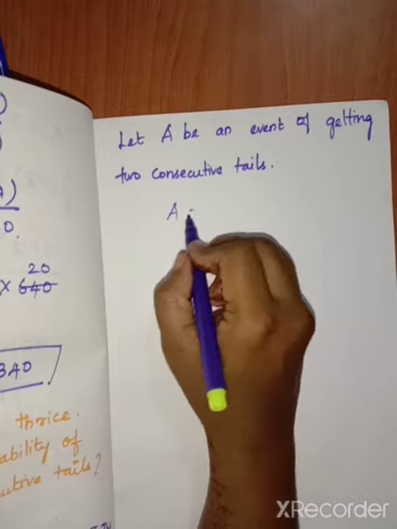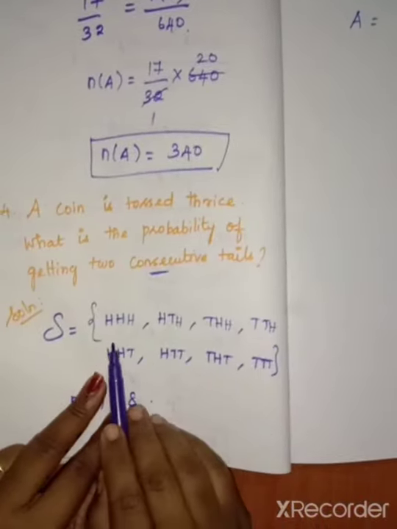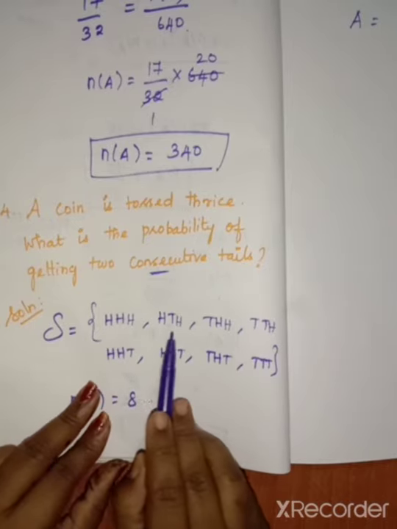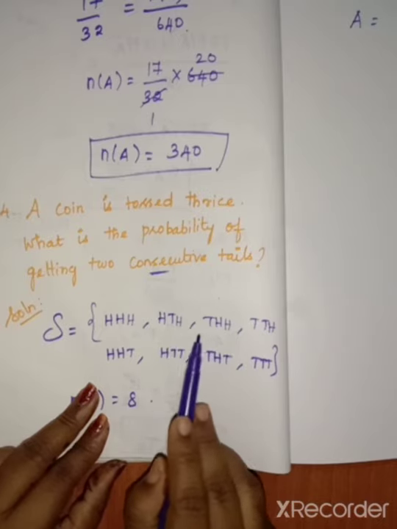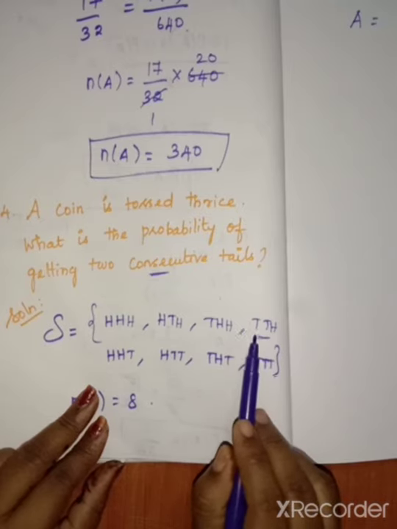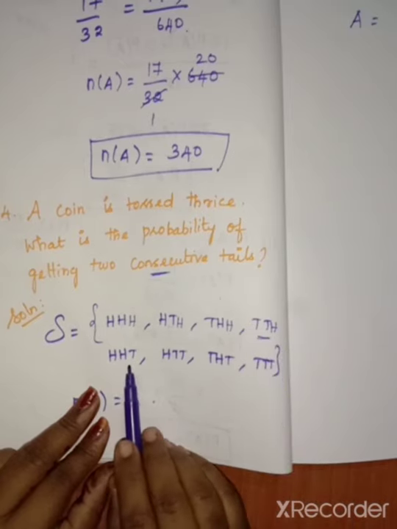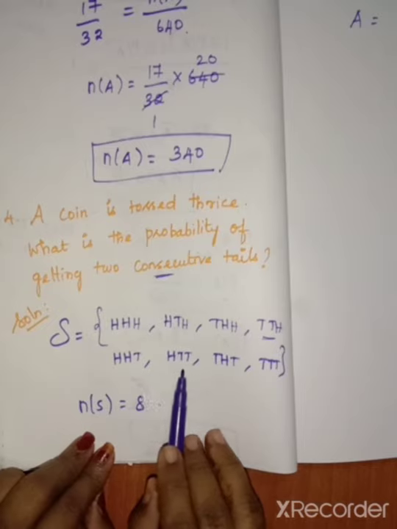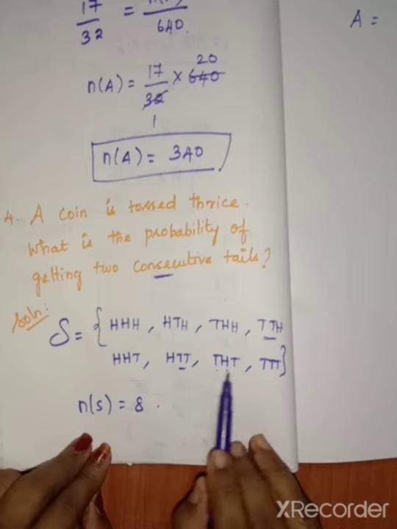So consecutive means what? Continuous tails. So check with the sample space. Here the sample space H, H, H. So here there are no continuous tails. Here also continuous tails are not there. Here also not there, because here and there only one tail is there. Yes, this is one. So T, T continuous are there. So T, T, H. Here H, H, T. Here also only one is there, so not possible. Here H, T, T. It is continuous, so it will be chosen. Here T, H, T. Will it be continuous?